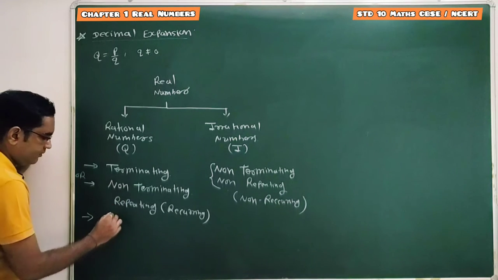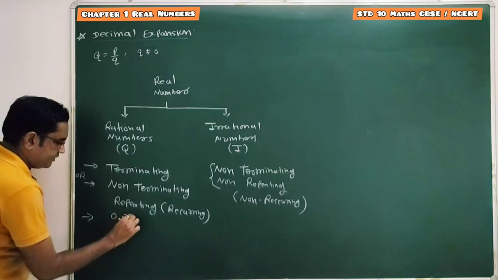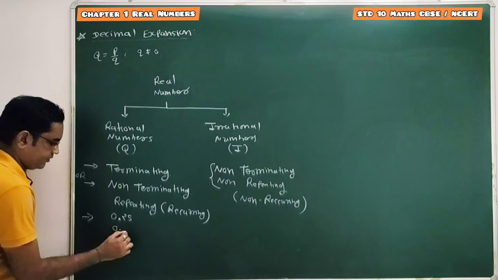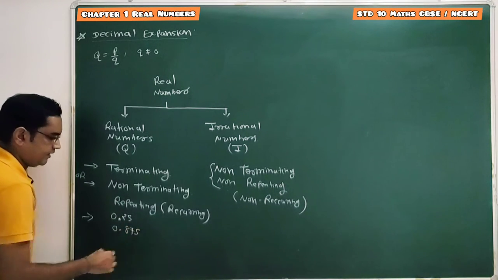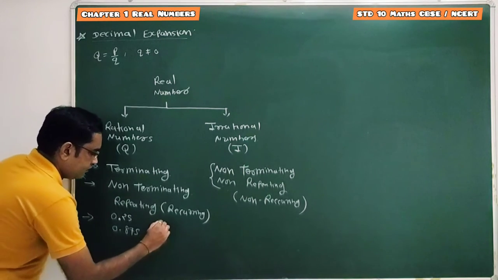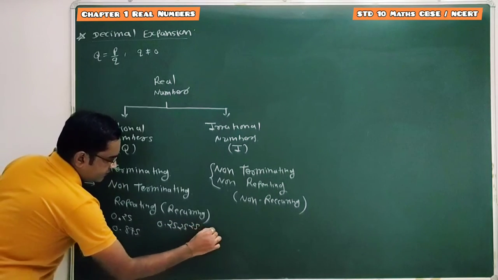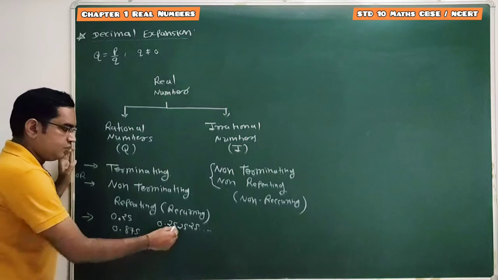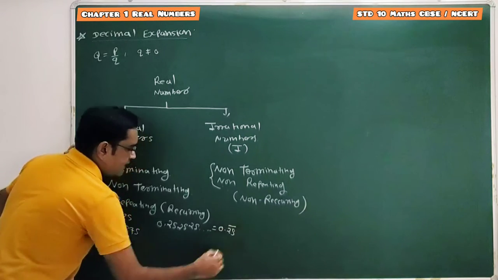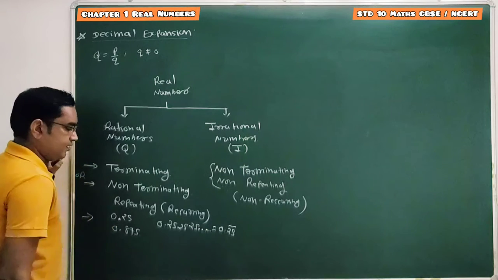Terminating decimal expansion means after the decimal point finite digits are there. 0.25, so it's terminating. 0.875, so it's terminating. Done? For non-terminating and repeating, it's 0.2525 and so on, continuously repeating, these two digits are there. It is also represented as 0.25 with a whole bar. So this one is non-terminating and repeating.